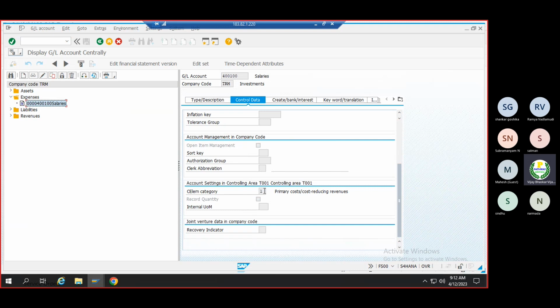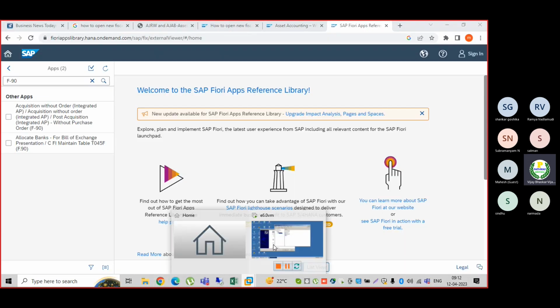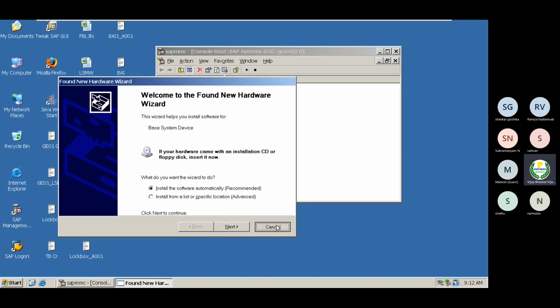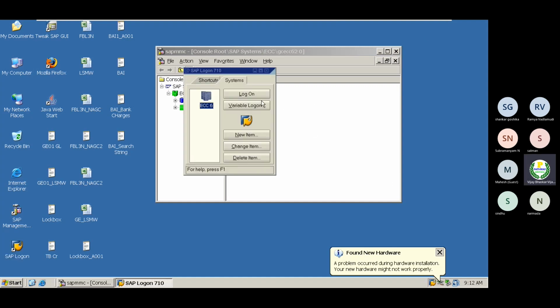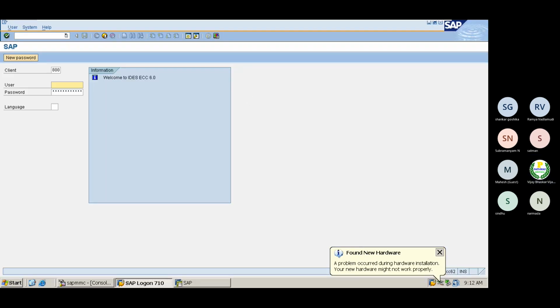The cost elements. Now what were we doing in ECC 6.0 if I want to create any cost element? Let me open this one.